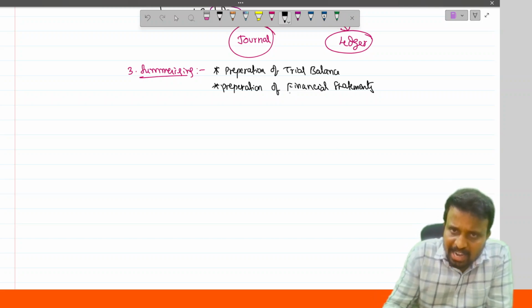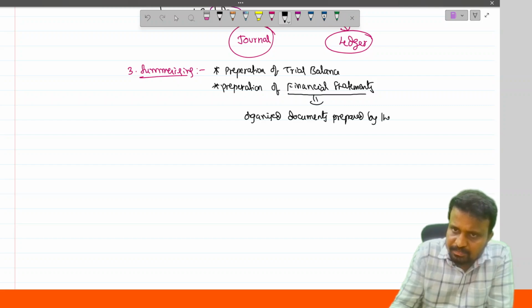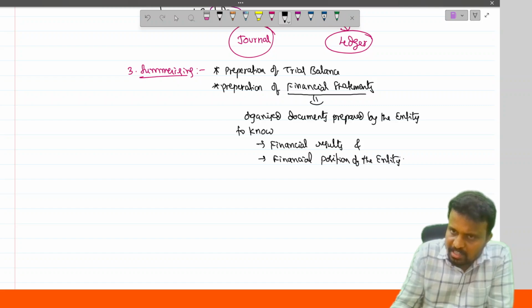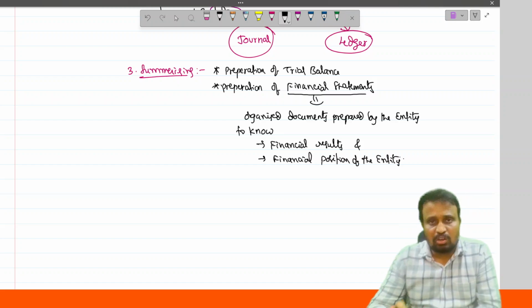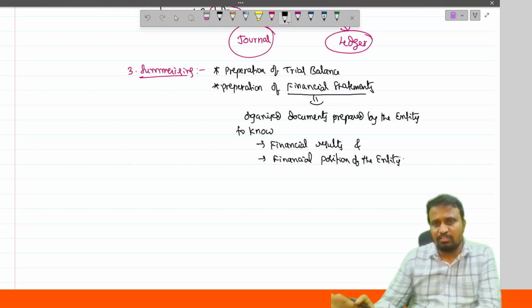Summarizing. And here financial statements are simply the organized documents prepared by the entity to know the financial results and financial position of the entity.